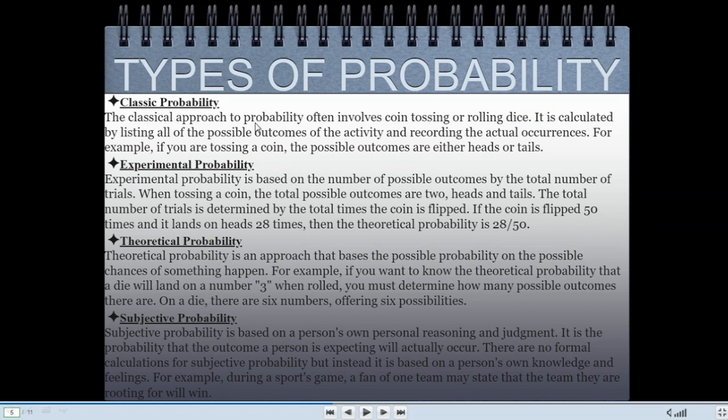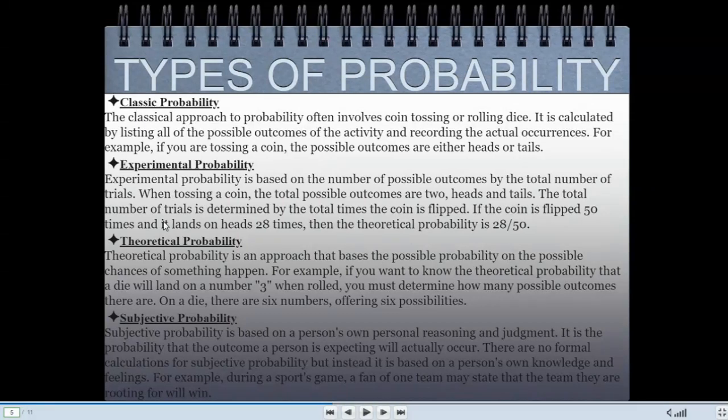So these are all the types of probability: classic probability, experimental probability, theoretical probability, subjective probability. Classic probability is the approach of probability which often involves coin tossing or rolling a die, and it is calculated by listing all of the possible outcomes of the activity and recording the actual occurrences.